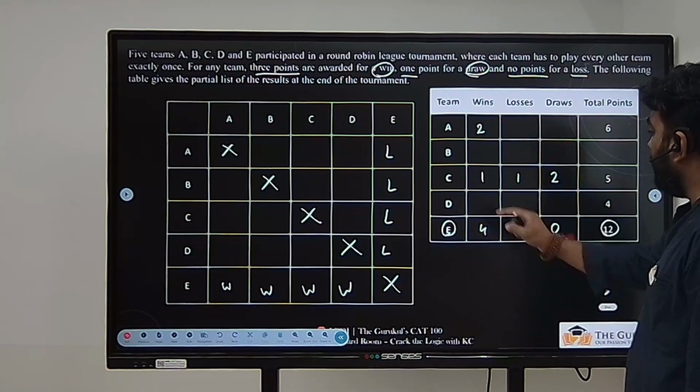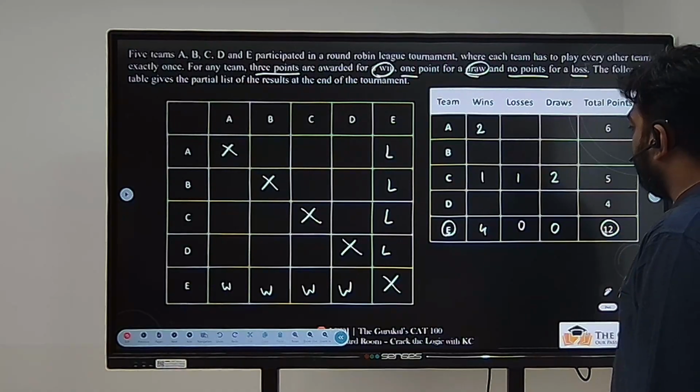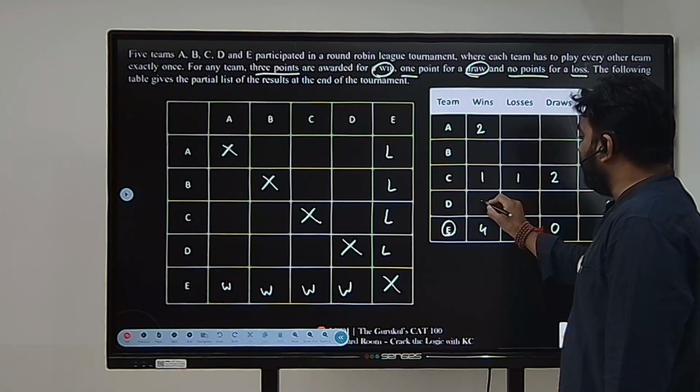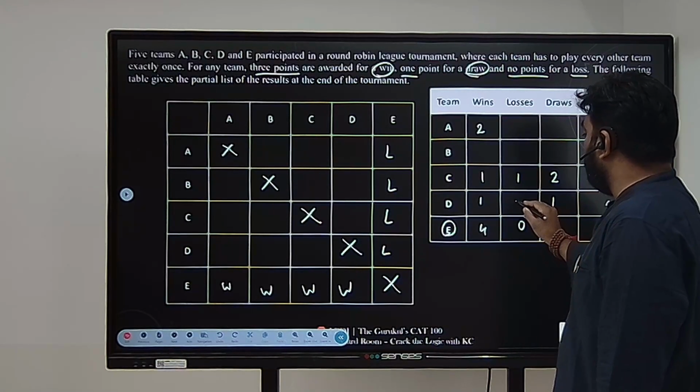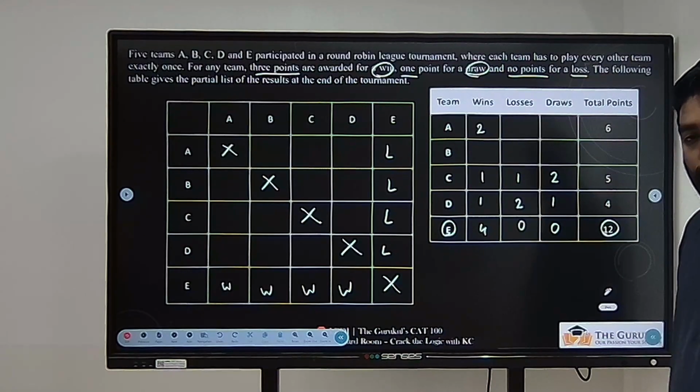Perfect. Now let's look at D. How can D get 4 points? That will also be possible when it is one win and one draw along with two losses. That is the only possibility.